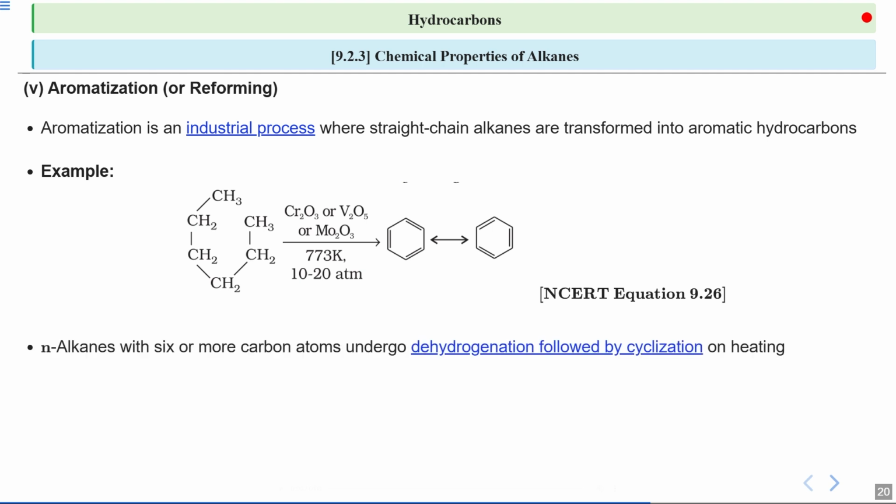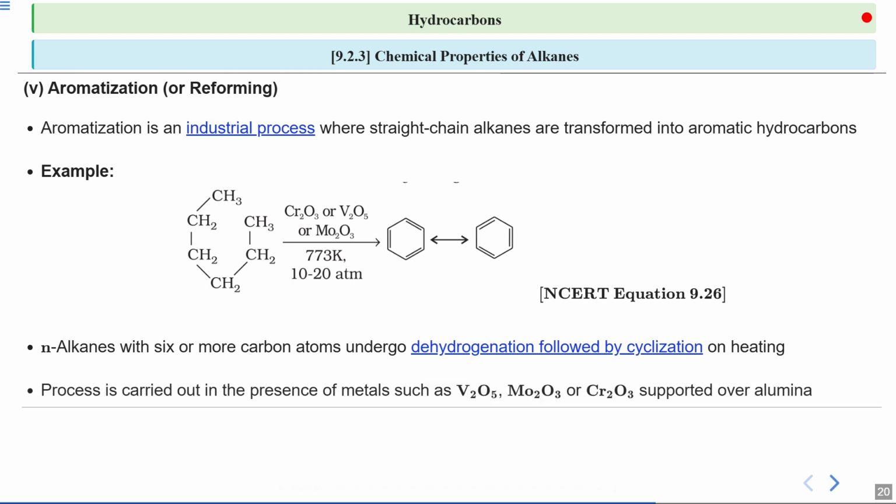N-alkanes with 6 or more carbon atoms undergo dehydrogenation followed by cyclization when heated. This means that hydrogen atoms are removed and the carbon chain forms a ring structure, leading to the aromatic compound. The process of aromatization is carried out in the presence of metal like vanadium oxide, molybdenum oxide or chromium oxide, which are supported over alumina. These metals act as catalysts to facilitate the reaction.